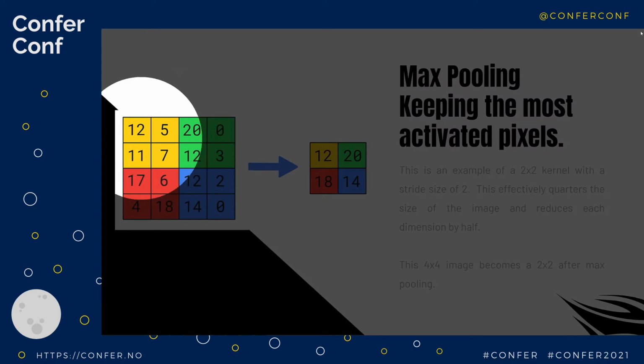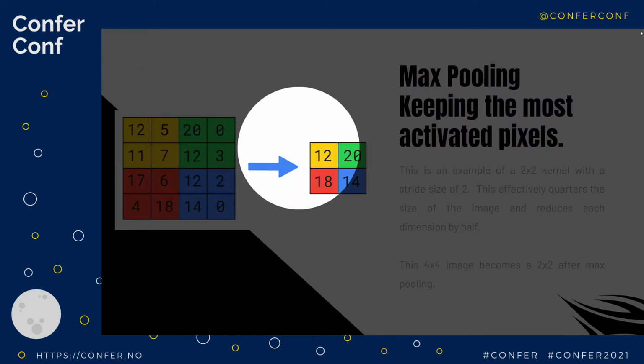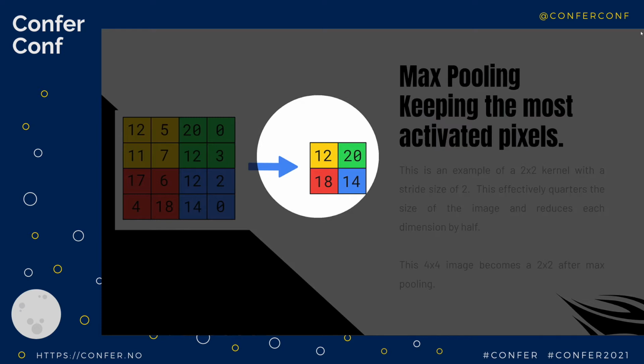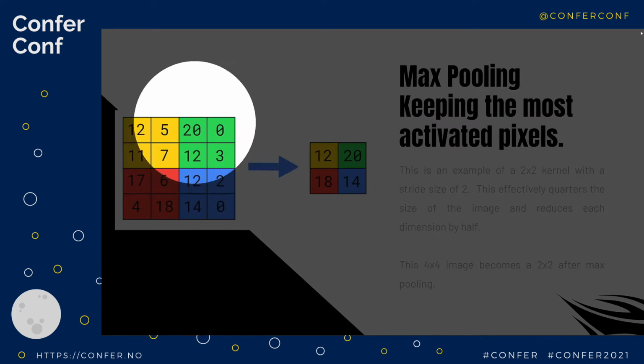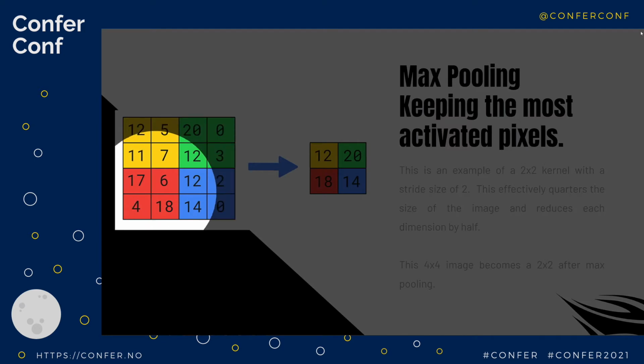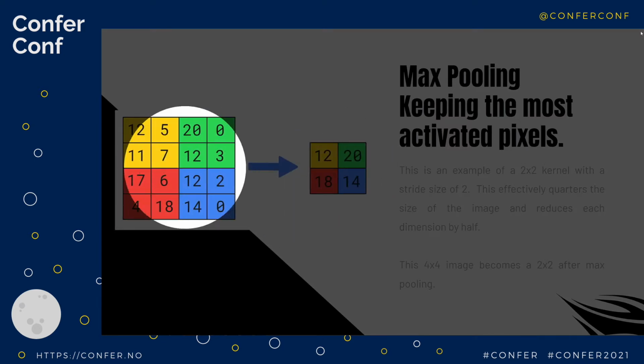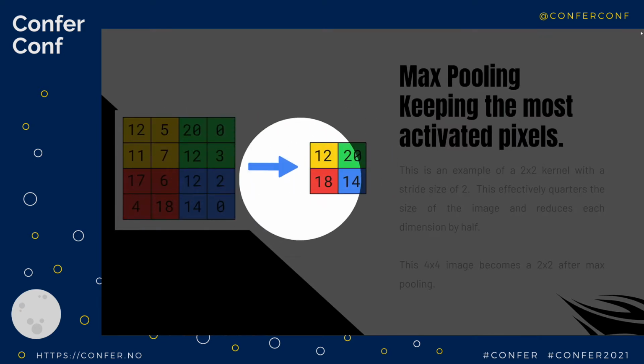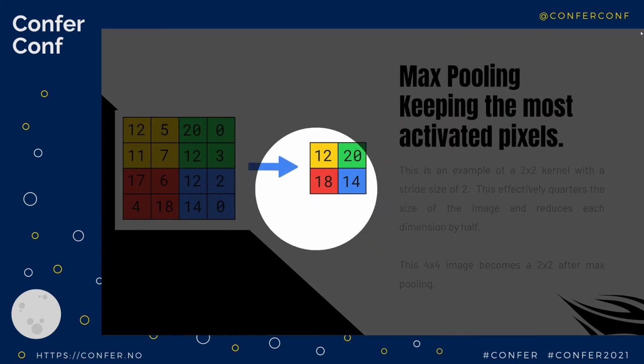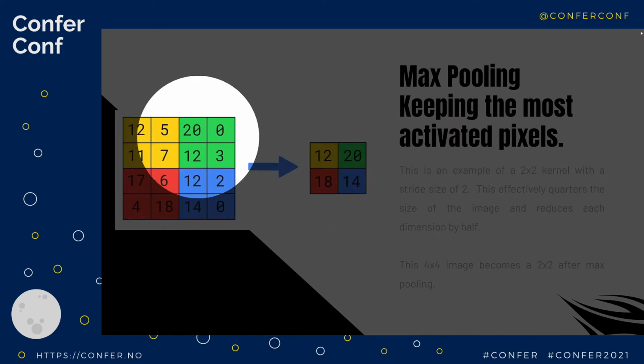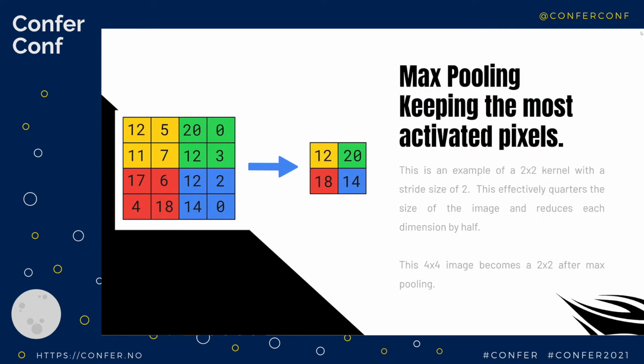Out of these numbers, the largest number is 12. And so 12 gets promoted to this new set, slides the window over. The largest number here is what? Correct, 20. The largest number here is 18. And then in the blue window, the largest is 14. So we get this new smaller set of pixels from this original set of pixels.